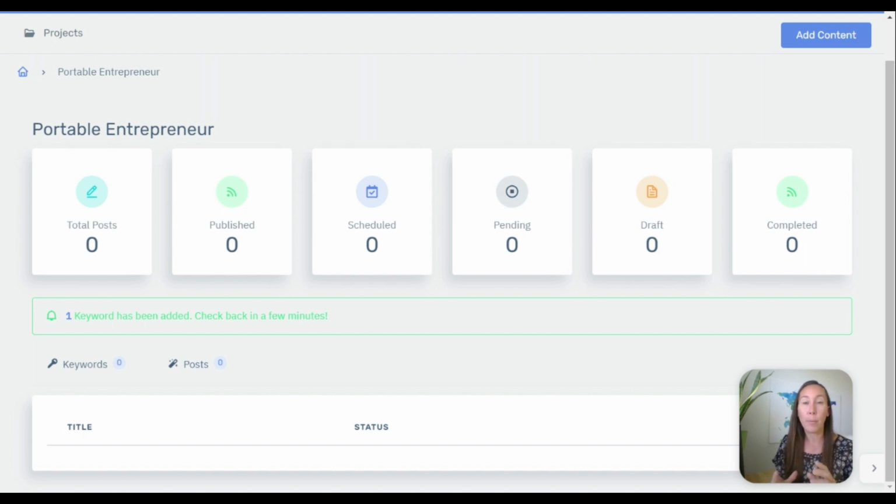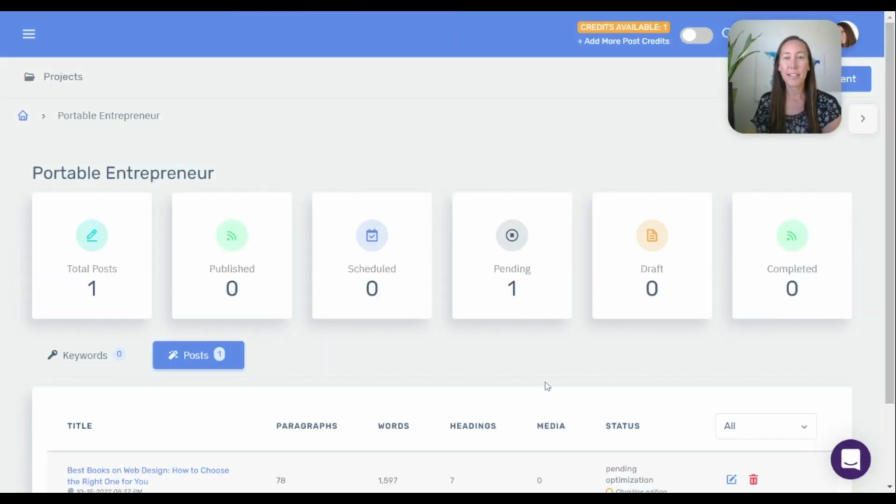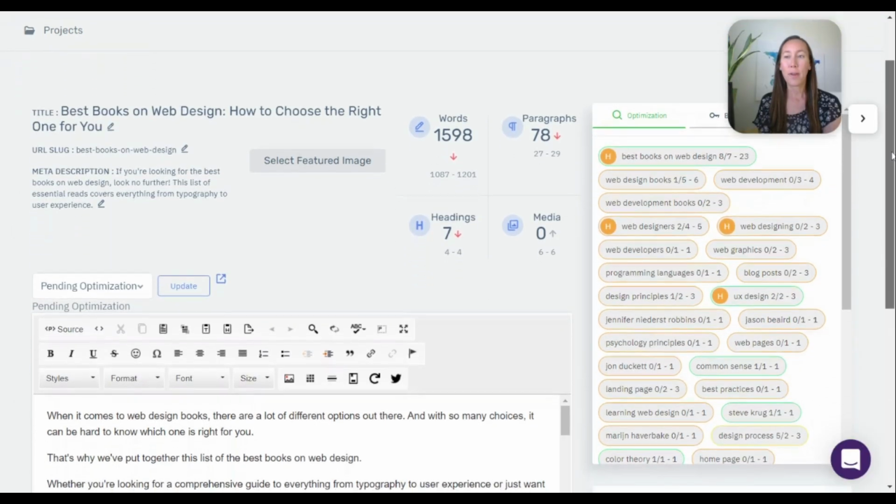So I'm going to pause this here while that's doing its thing, and as soon as it's available, I'll come back and we'll open that together and have a look. Now a little bit of time has passed and we can see that we have the title here. It's actually added a title beyond just the keyword that we added. The edit button is now blue, so we can go on in. Let's take a look at what it has for us.